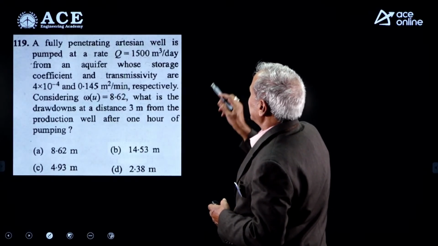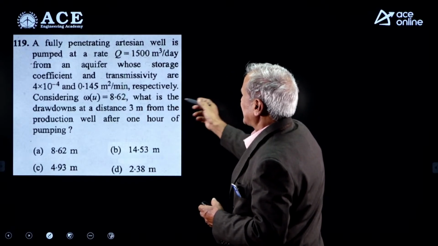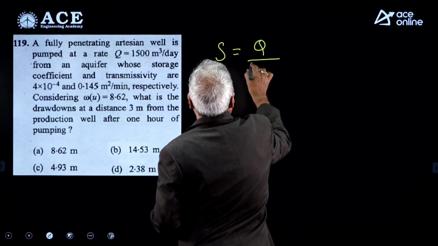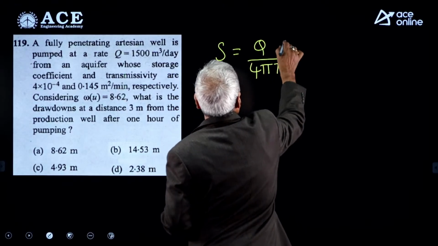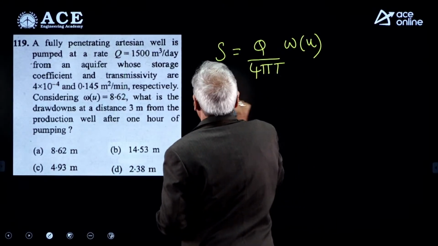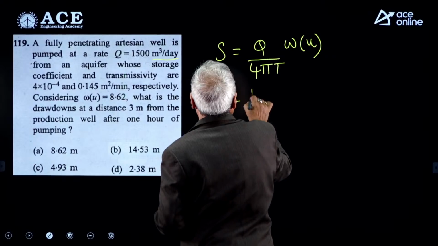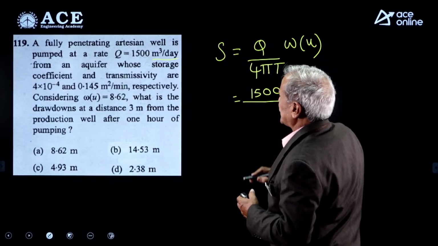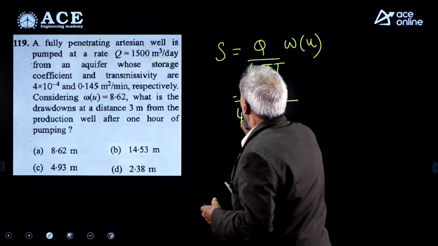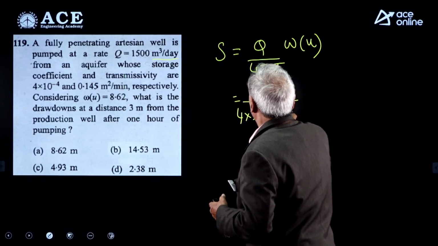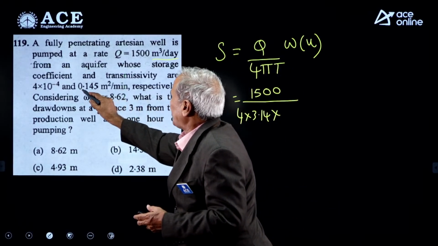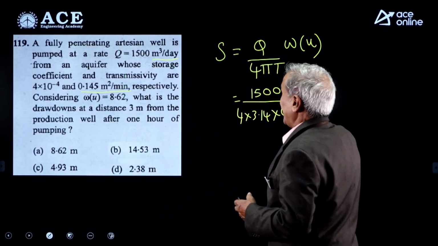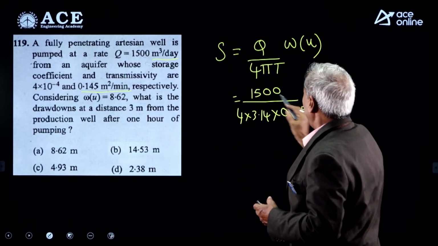A fully penetrating artesian well is pumped at the rate of Q. It asks what is the drawdown at the distance. We know the formula for drawdown: Q divided by 4 pi T times W(u). Q is given; units are important, friends, 1500 meter cube per day. The remaining terms also we must convert in terms of per day. 4 pi, 4 into 3.14 into T. Transmissivity value is 0.145 meter square per minute. We have to convert to per day.